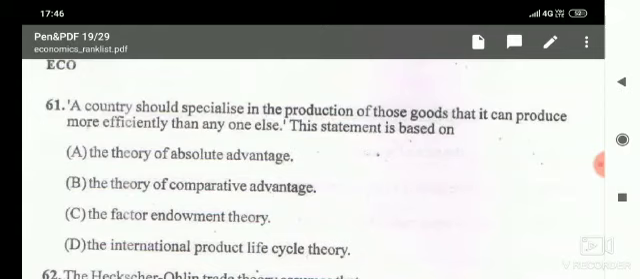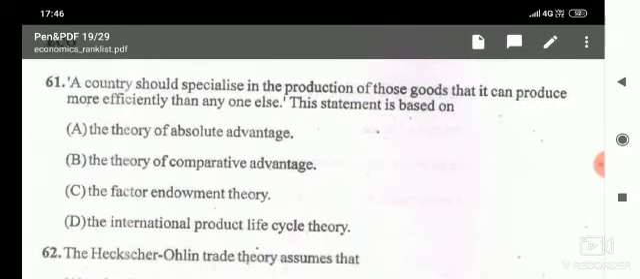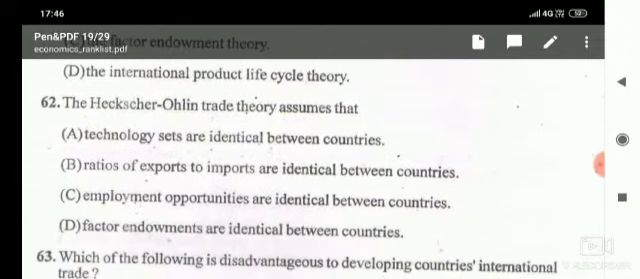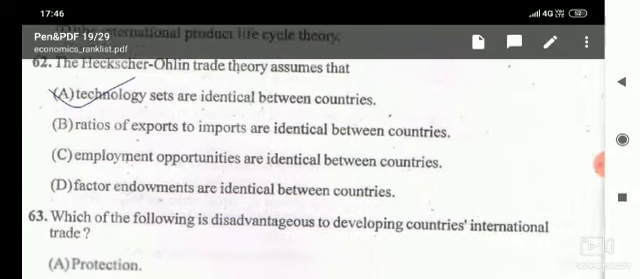Next, a country should specialize in the production of those goods that can be produced more efficiently than anyone else, and this statement is based on our theory of absolute advantage, the first theory of international trade. Then next, the Heckscher-Ohlin trade theory assumes that technological threats are identical between countries, ratio of export to imports are identical between countries, employment opportunities are identical between countries, factor endowments are identical between countries, and the correct assumption is that technology or the techniques of production are the same between countries.